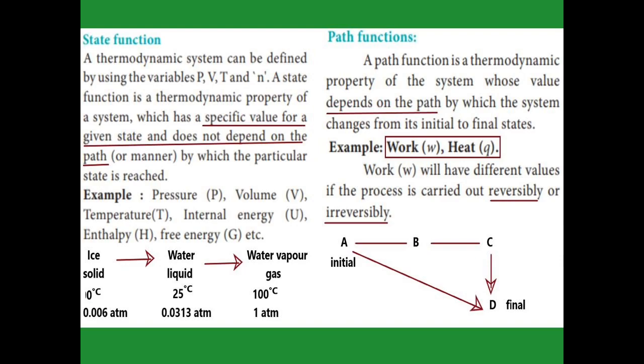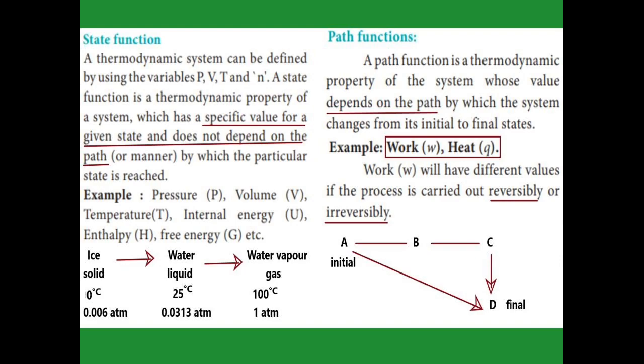Now we see the path function. There are only two path functions. What are they? Work and heat. Now see the example. First system A changes into B, it does some work and changes into B. In the same way B does some work and changes into C, and C does some work and changes into D. So A, after a series of changes, changed into D. This is one of the paths. Then in another path we directly change A to D.